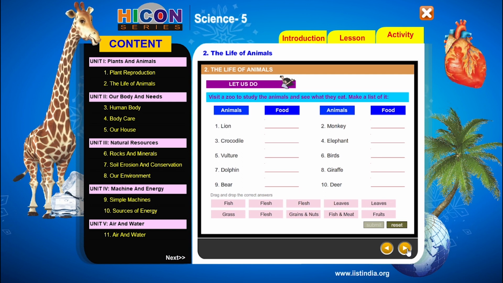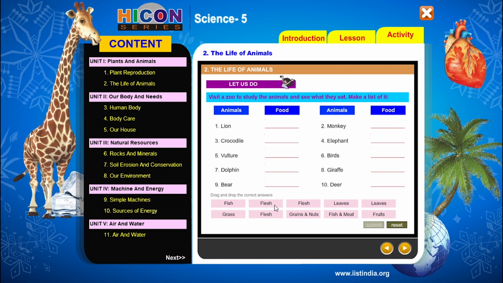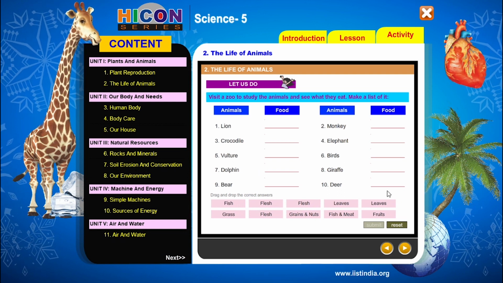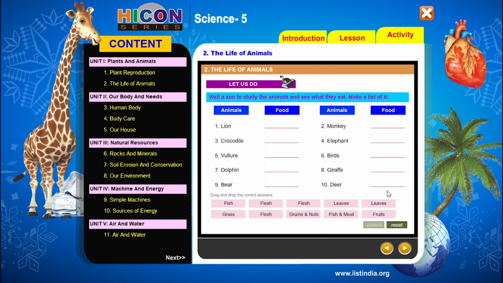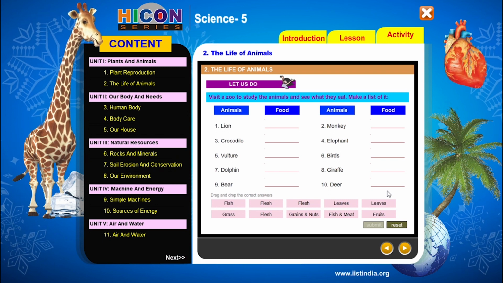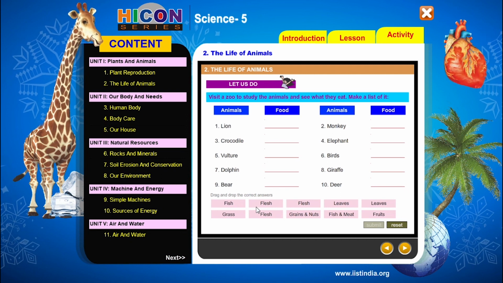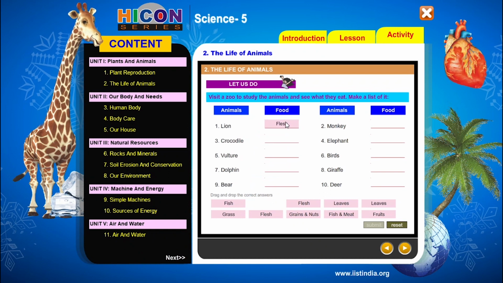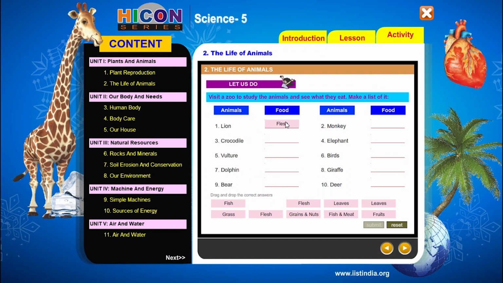See the first one, lion. So lion takes which type of food? The answers are already provided below these words. We have to select the correct answer and write that word in the blank provided. So lion is a carnivore. It eats flesh. So write flesh as a food for the lion. So lion eats flesh. The food of lion is flesh.